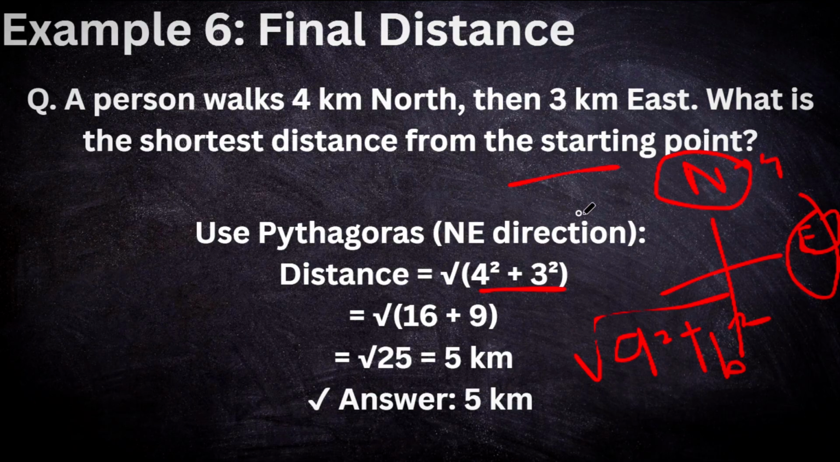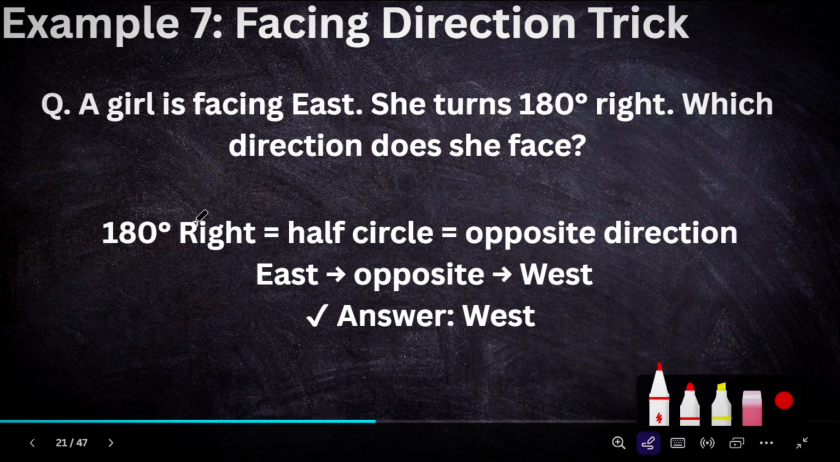So how to find the shortest distance from the starting point? The clue or hint is that when we say starting point, all directions come in, both primary and cardinal directions, meaning the main directions. And when we say shortest distance, we find it using Pythagoras for that sub direction. In that sub direction we also assign the 4 kilometers and 3 kilometers. In that particular direction, we apply the Pythagoras theorem.